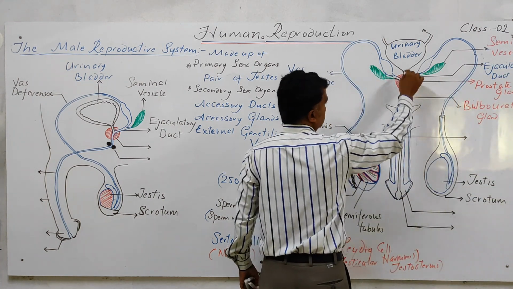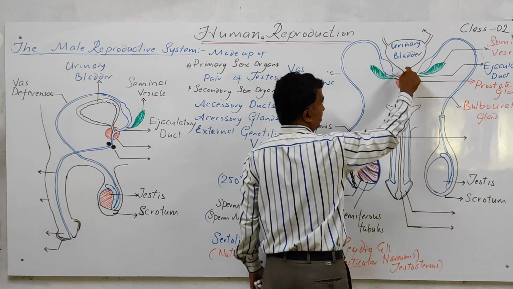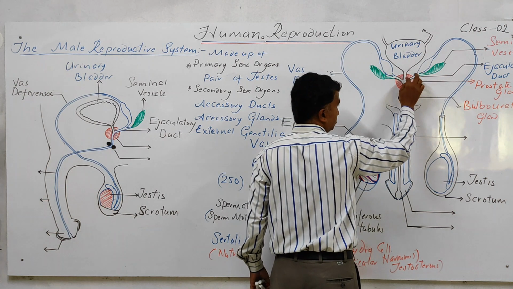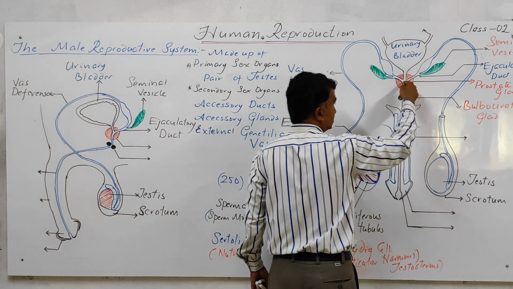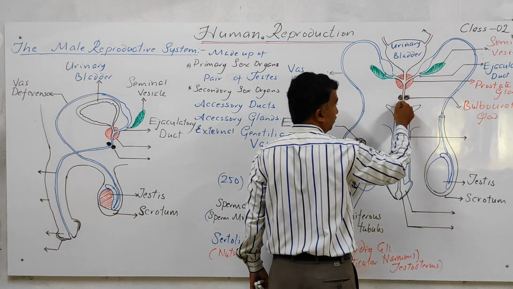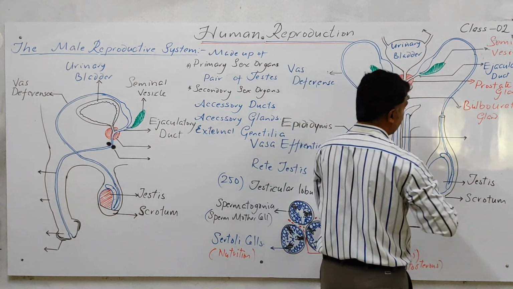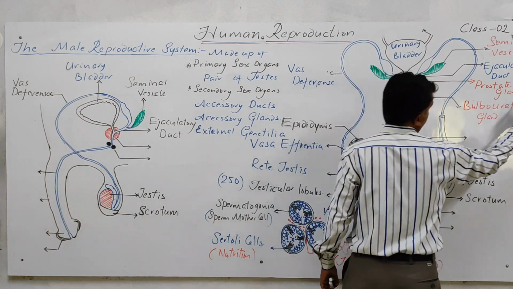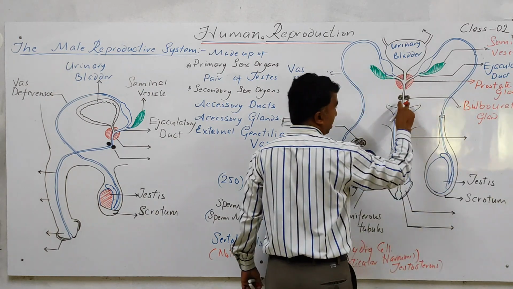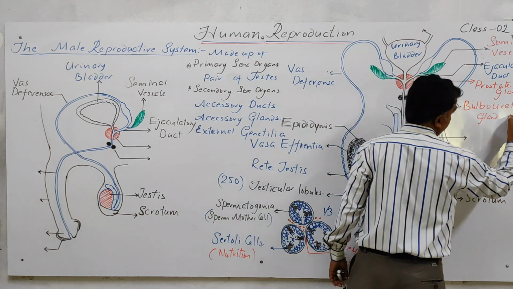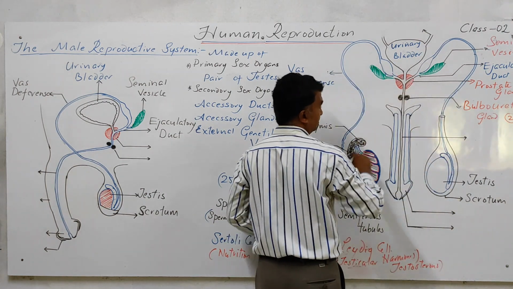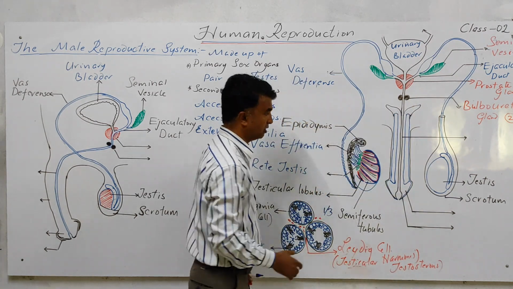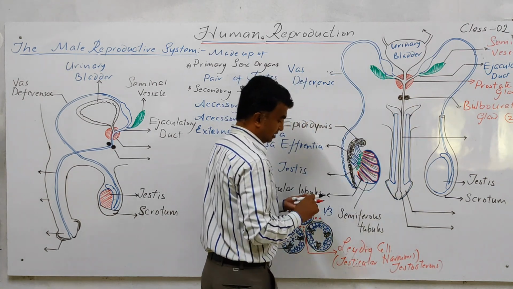Yes. So the urethra, which arises from the urinary bladder, first passes through the prostate gland. Inside that, the two ejaculatory ducts are also connected. Then this urethra passes through a pair of bulbourethral glands. Now, seminal vesicles are 2 in number. Prostate gland is 1, and again a pair of bulbourethral glands is present on both sides of this urethra. Now, this urethra passes through the main copulatory organ, that is nothing but the penis.